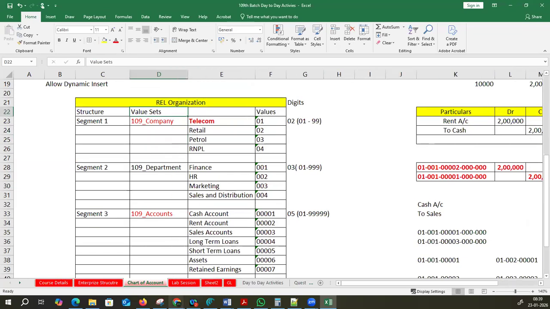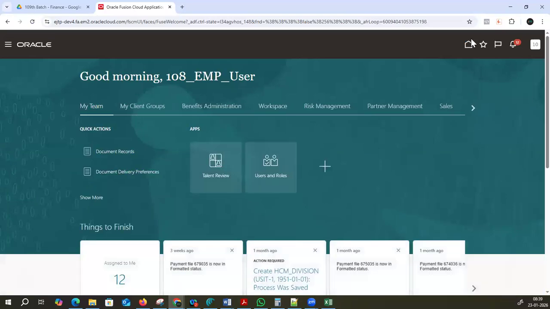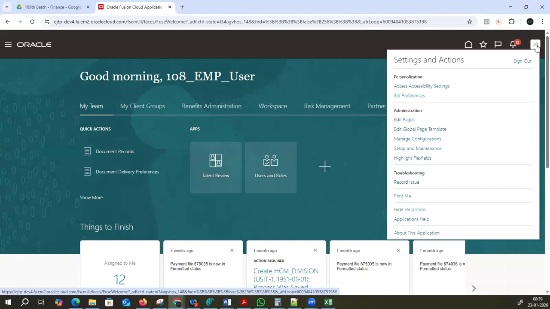Okay. Now let me show you the application. Go to the application. This is the application. Click on the home button. Yesterday with the same login details, you can move on, no problem. Same login details, you can continue. So the minute you log in, here is the settings and actions. Click on this setup and maintenance.